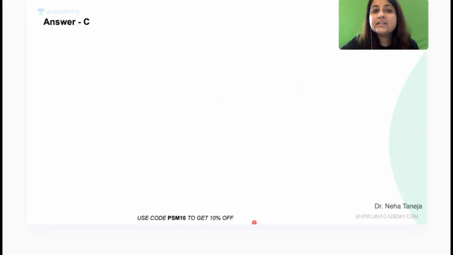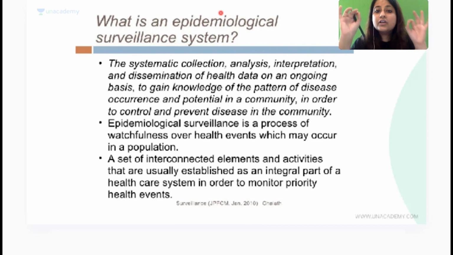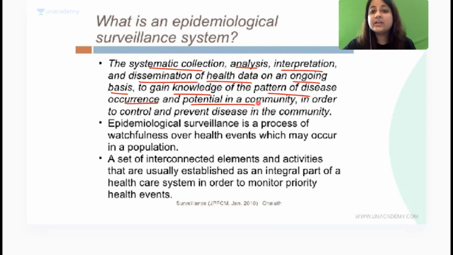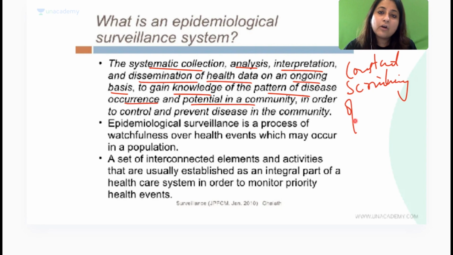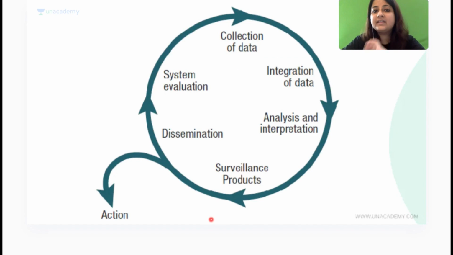All right. So in other words, you could be given this also. So I've just brought for you the definition of surveillance: collection, analysis, interpretation, and dissemination of health data on ongoing basis to gain knowledge of pattern of disease occurrence and potential in the community. This is constant scrutiny of the risk factors. Okay. Constant scrutiny of risk factors or diseases. Clear? Everybody knows what type of surveillance, how many types of surveillance we have.